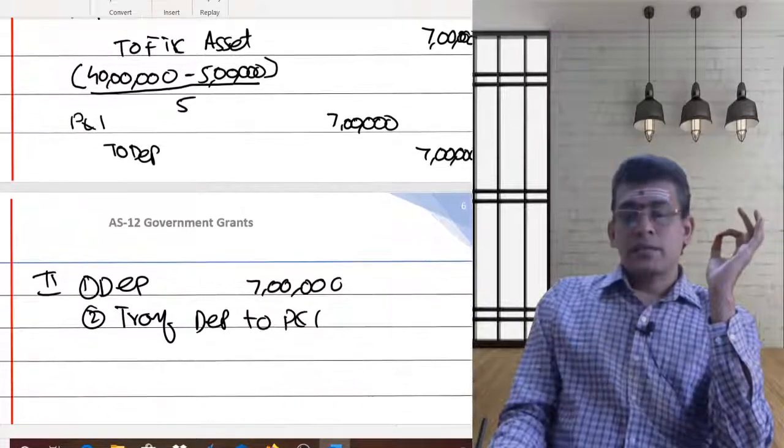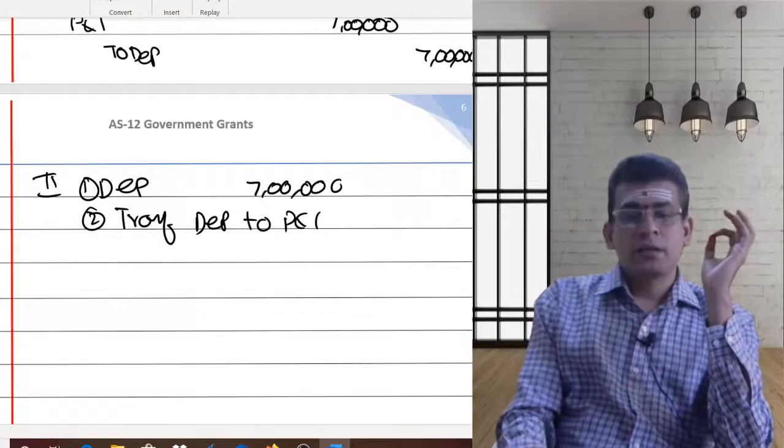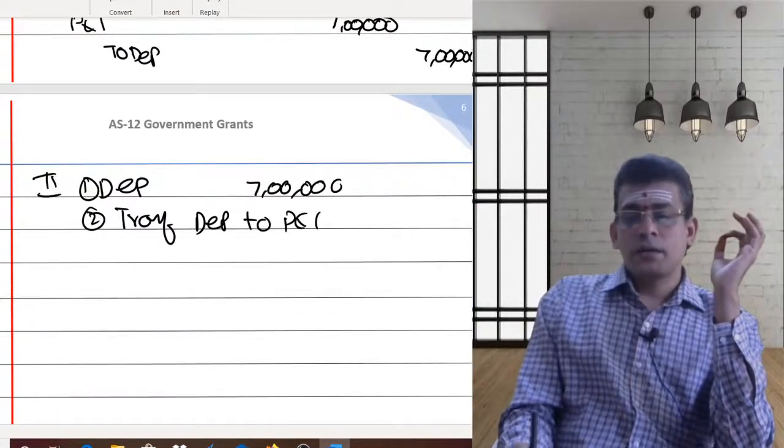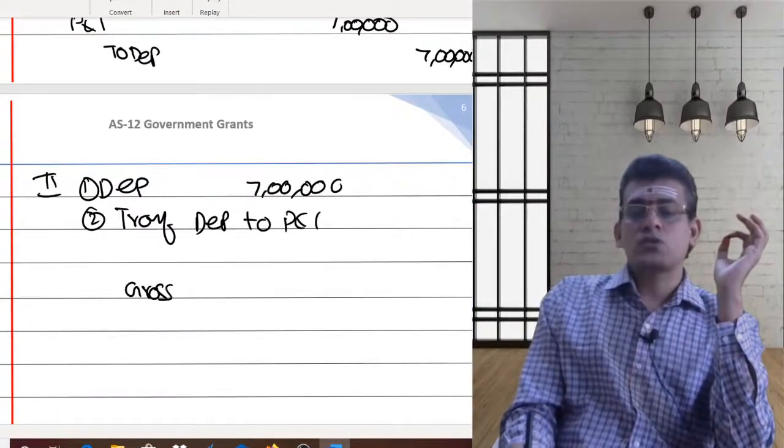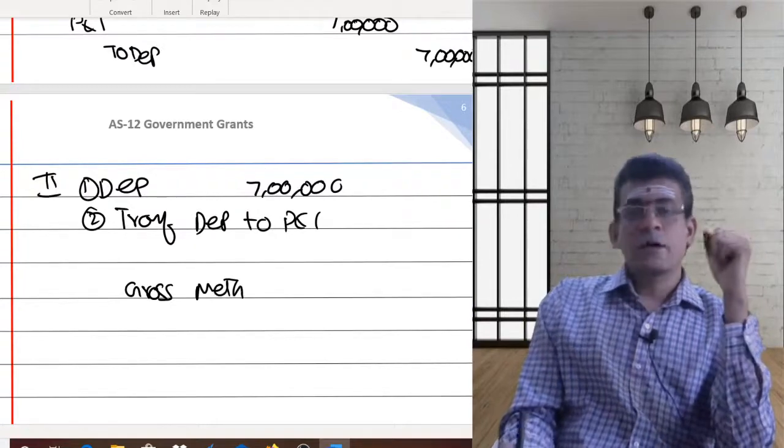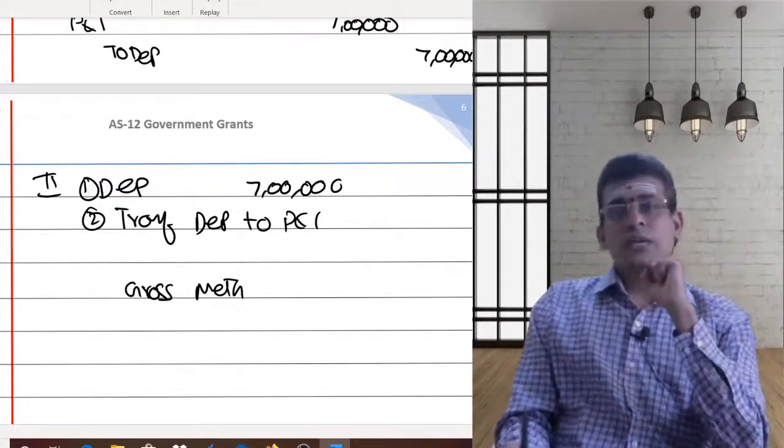That's it. Then the second method, what is your second method? The second method is nothing but your gross method. Net method we have done. Now let us do something called our gross method.